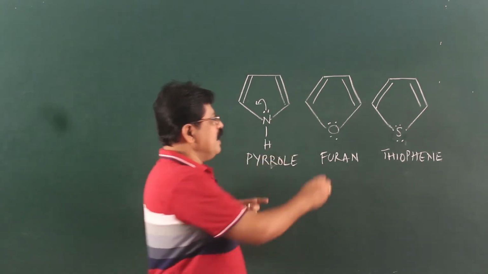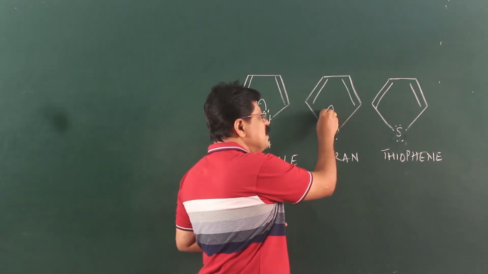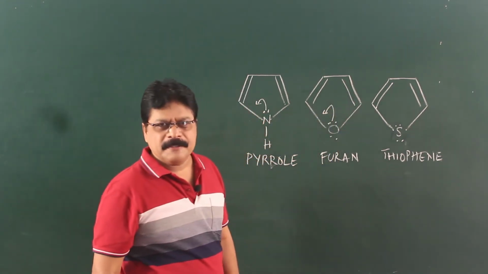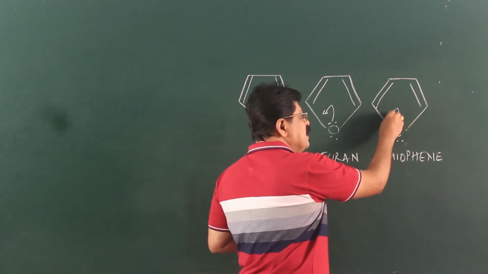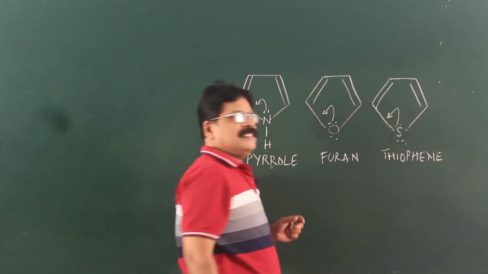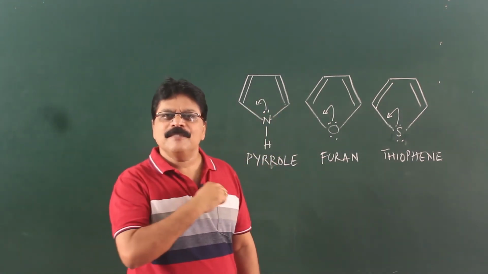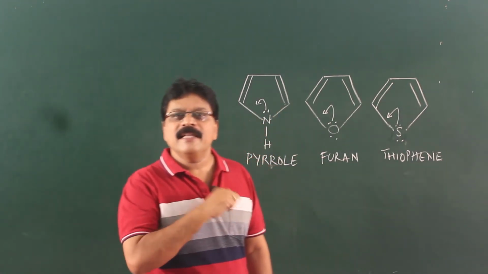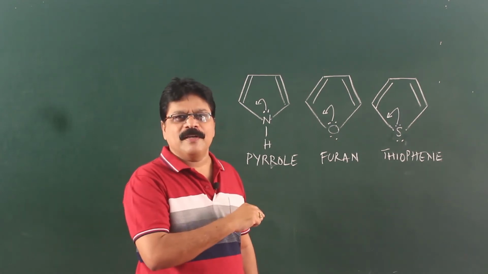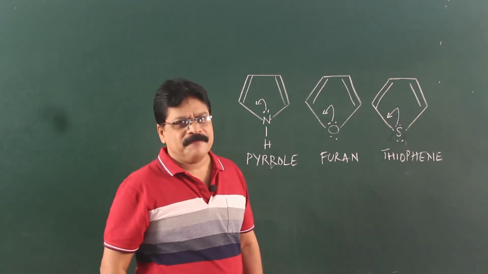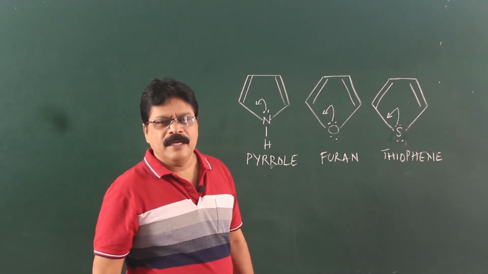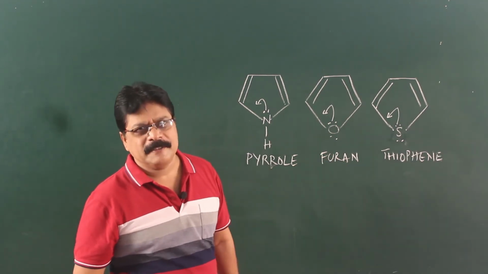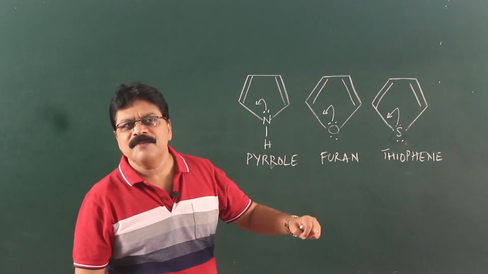In the case of furan, oxygen gives its lone pair of electrons to make the aromatic sextet. Here sulfur donates its lone pair to form the aromatic sextet. So, these molecules become aromatic by the donation of the lone pair of electrons that each of these atoms has, and therefore they become aromatic. Now, what is the evidence for this, and what is the necessity for such a donation?